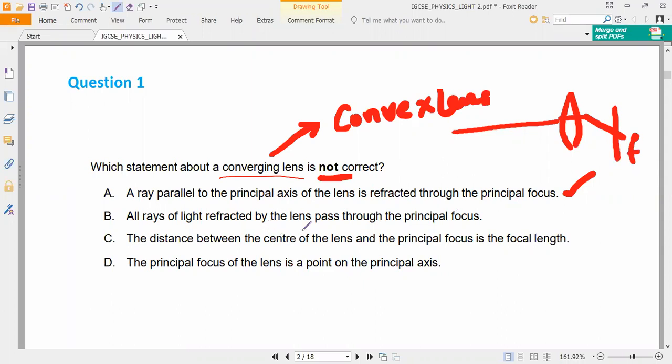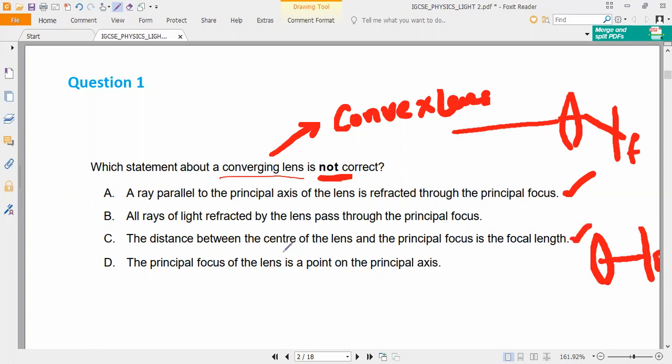Next, the distance between the center of the lens and the principal focus is called the focal length. The distance between the center of the lens and the principal focus, focal length. Correct, sir. So that is also correct.